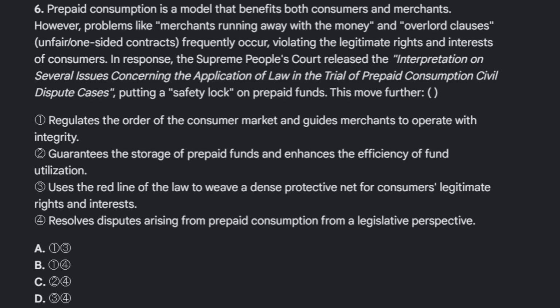For example, look at this question. It says prepaying for goods and services benefits both businesses and consumers, but it leads to a higher risk of fraud. So the Chinese Supreme Court basically released a document about it. So which of the following happened? I picked 1 and 4, but turns out I was wrong. Why? Well, because in the fourth statement, it says Supreme Court acted from a legislative perspective. But this decision is more like from a judicial perspective.